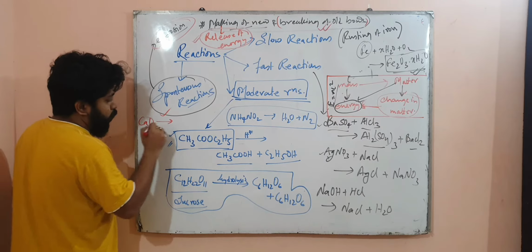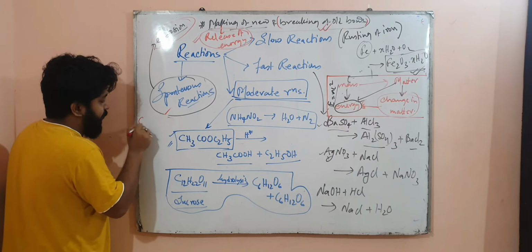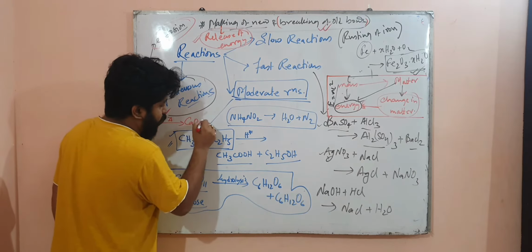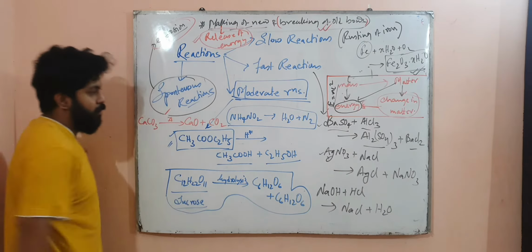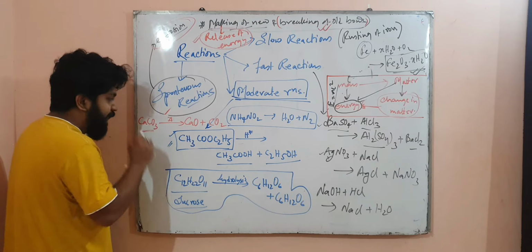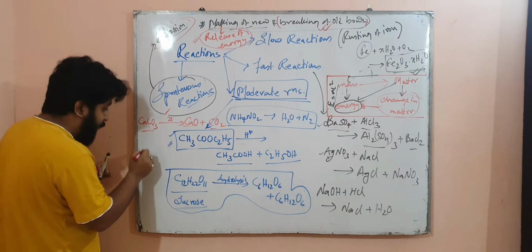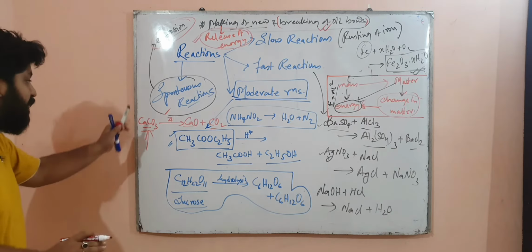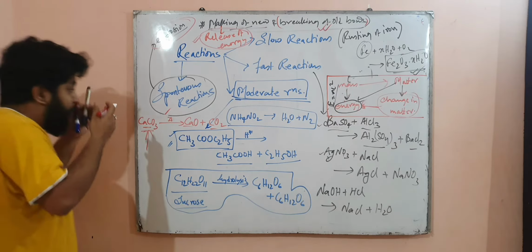Suppose, for example, CaCO3 is there. When you heat it, you get CaO plus CO2. That means there is breaking of the bond and making of new bonds, and heat is being applied to break the bond between Ca and CO3. You know, Ca, C and O. There is energy applied for breaking a bond.